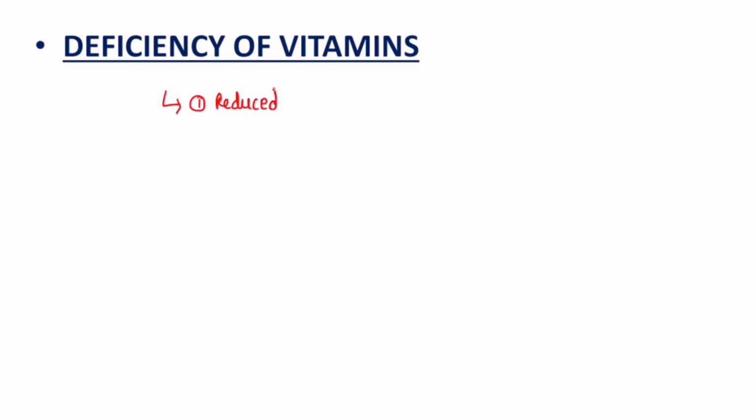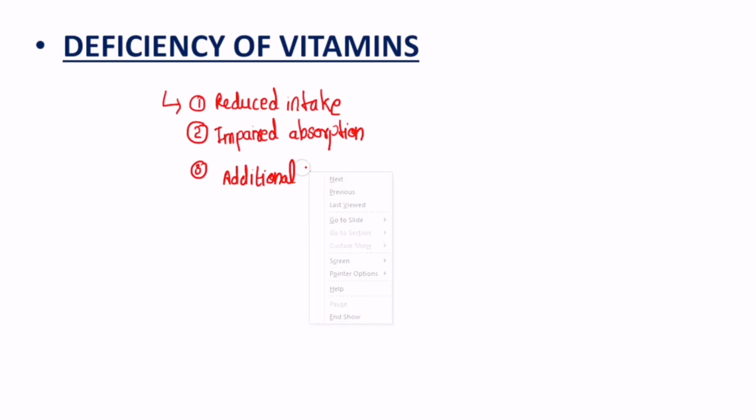It can be reduced intake. जो भी हम diet supplements ले रहे हैं, it is deficit in terms of that particular vitamin जिसकी deficiency manifestations हमें देखने को मिलती हैं, and then it can also be due to impaired absorption which we will see later on, or it can also be due to impaired metabolism, or it can also be due to any kind of additional requirements by our body, or it can also be due to any kind of increased losses.